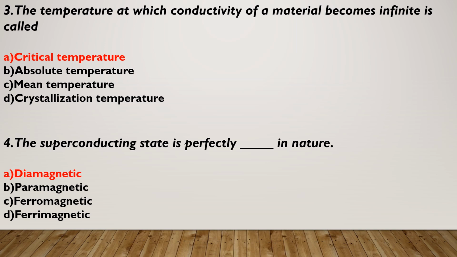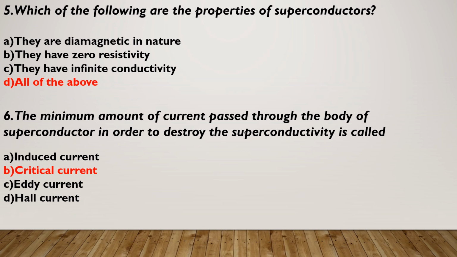Critical temperature. Fourth, the superconducting state is perfectly blank in nature. The options are A, diamagnetic; B, paramagnetic; C, ferromagnetic; D, ferrimagnetic. The correct option is option A, diamagnetic. Fifth, which of the following are the properties of a superconductor? A, they are diamagnetic in nature. B, they have zero resistivity. C, they have infinite conductivity. D, all of the above. The correct option is option D, all of the above.